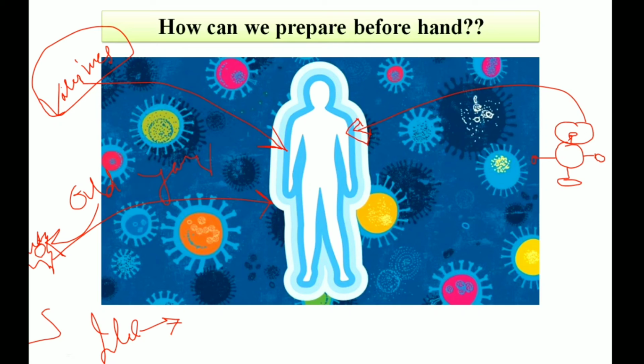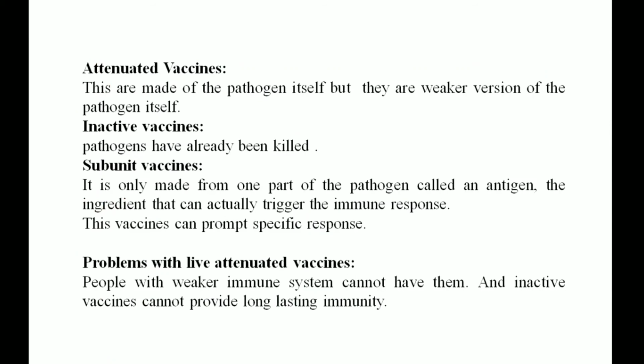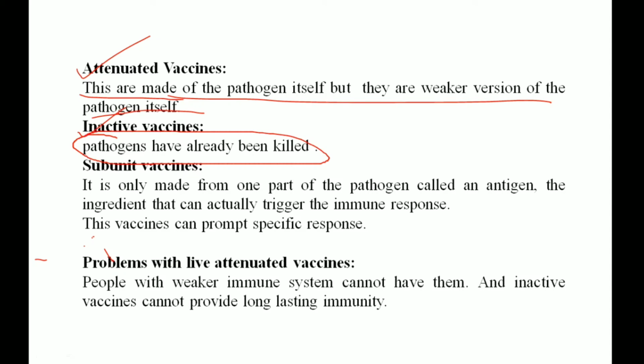So this resulted in many vaccines which can work uniquely. If we separate them, they can be distinguished into many different types. There are attenuated vaccines, which are made of the pathogen itself, but a weaker version of it. There are inactivated vaccines in which the pathogens have already been killed and are used as vaccines.